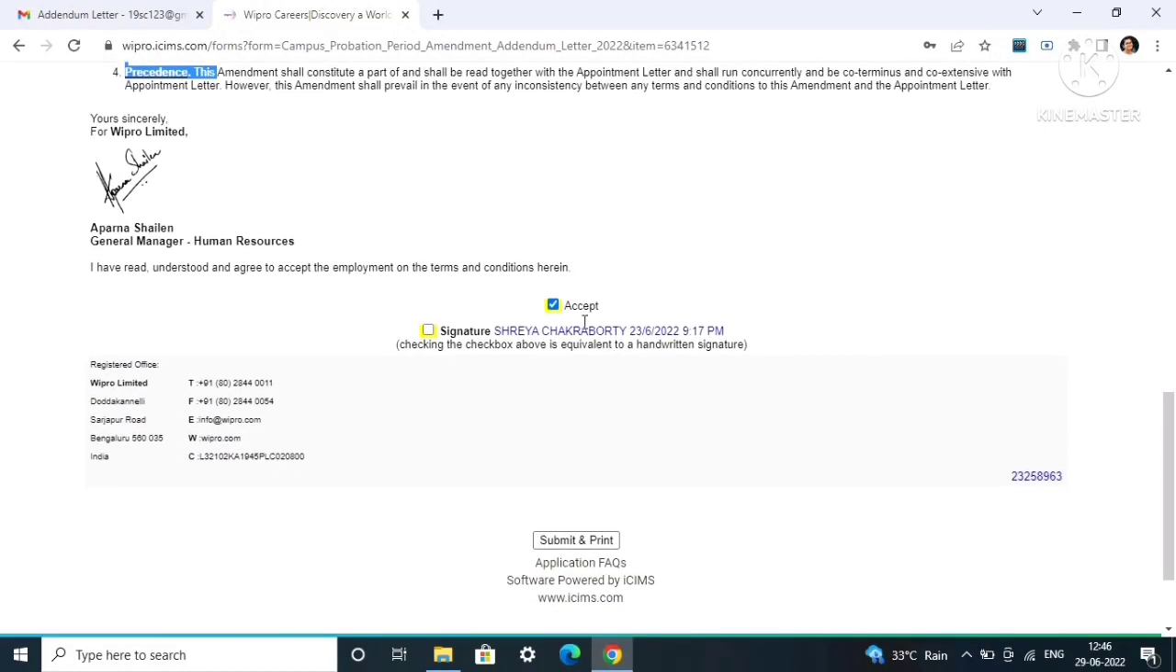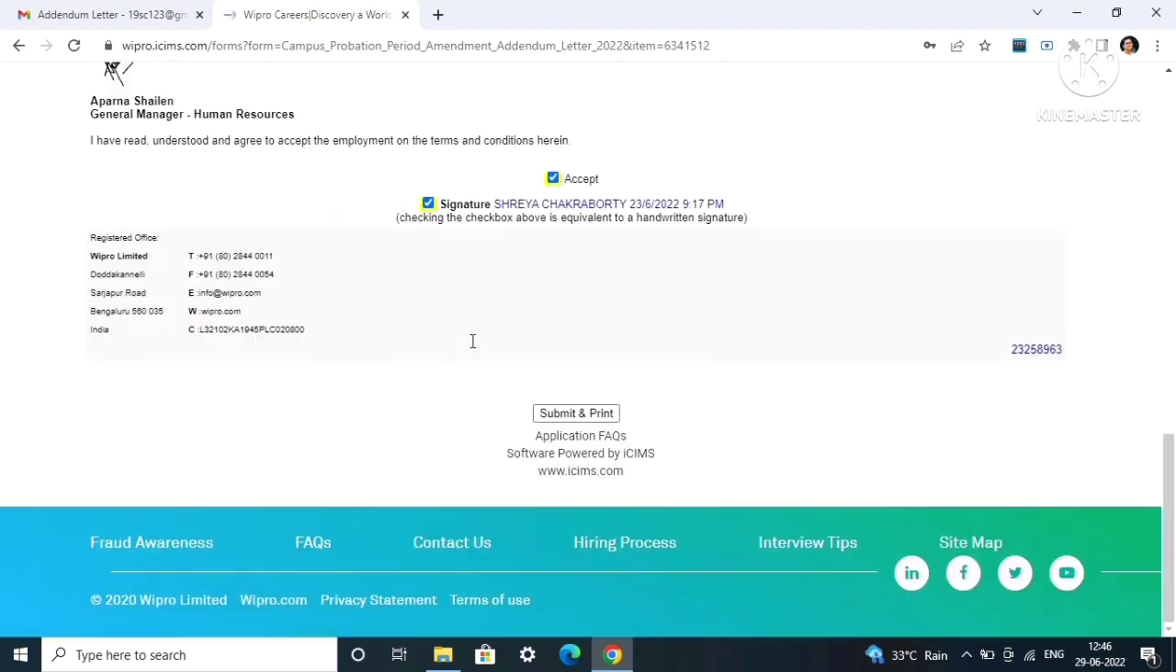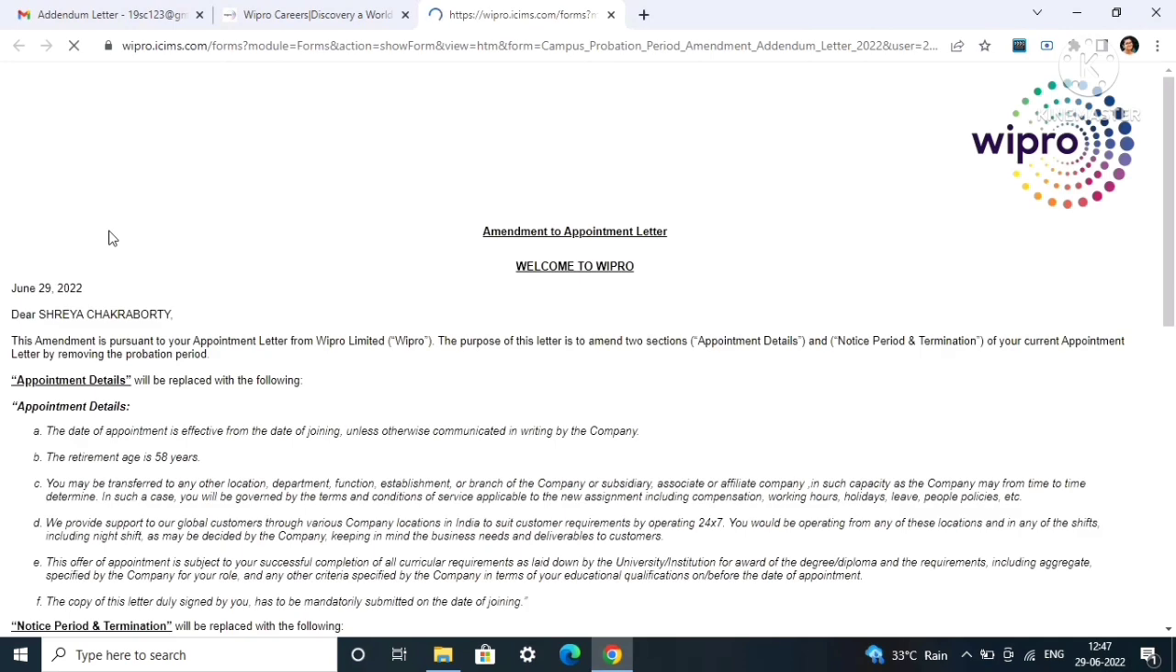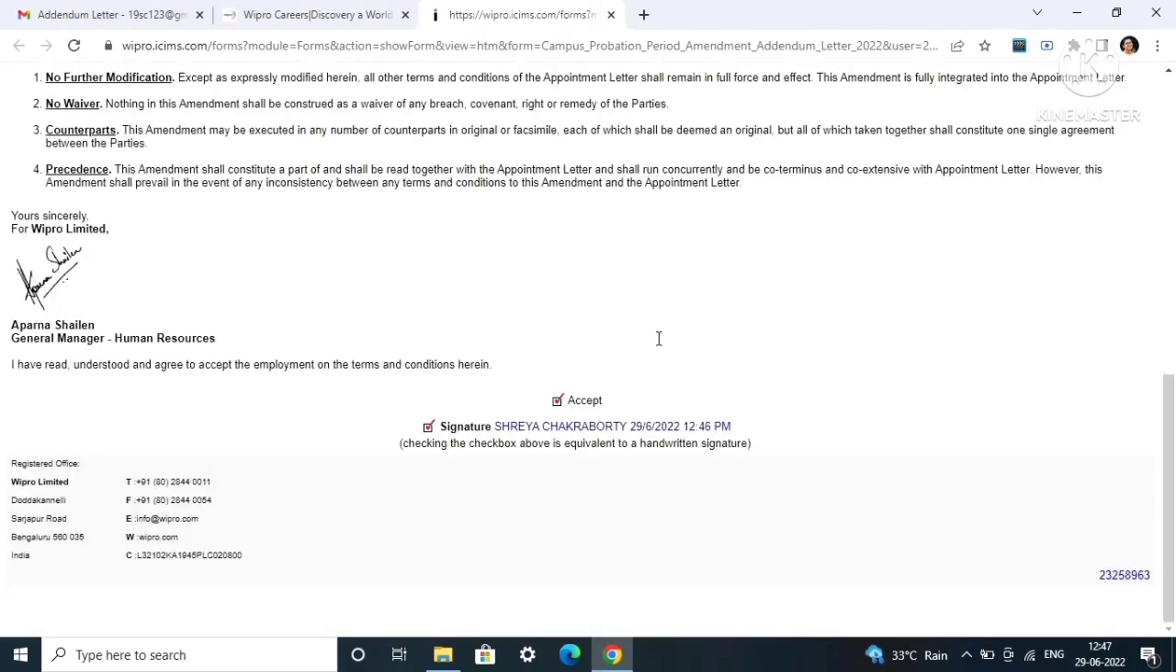What you have to do is click on accept, and then click this checkbox. This is the signature checkbox. After clicking on these two checkboxes, you have to click submit and print. Keep in mind, this is a one-time link. If you make any mistake or you are not able to do it, you won't be able to download the amendment letter again. It is just a one-time link. This addendum letter is important for you before onboarding, so don't forget to download it.